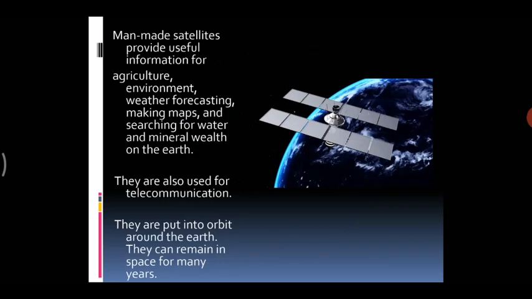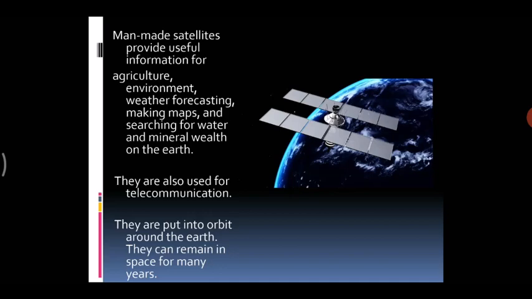Man-made satellites. Man-made satellites provide useful information for agriculture, environment, weather forecasting, making maps, and searching for water and mineral wealth on the earth. They are also used for telecommunication.